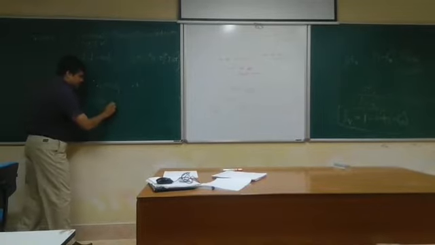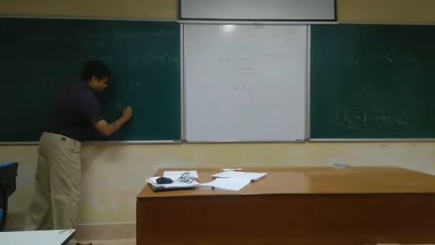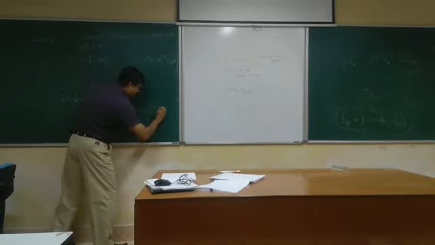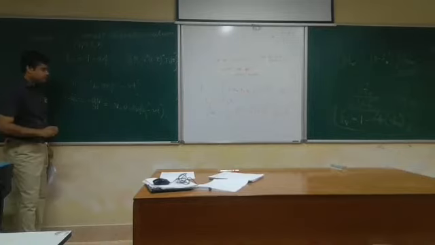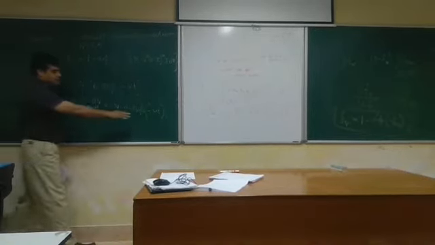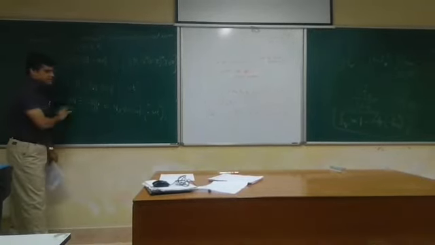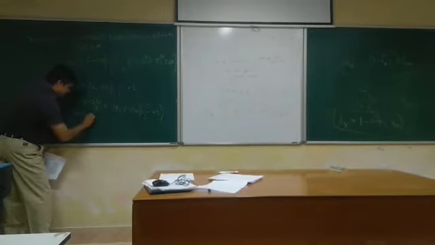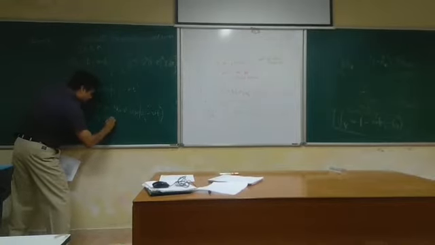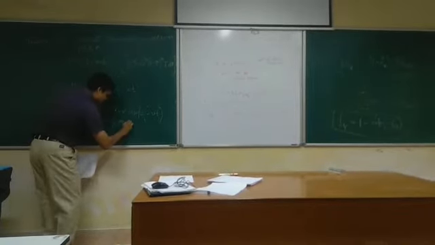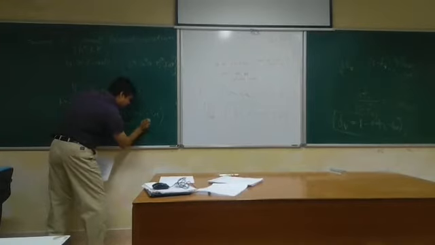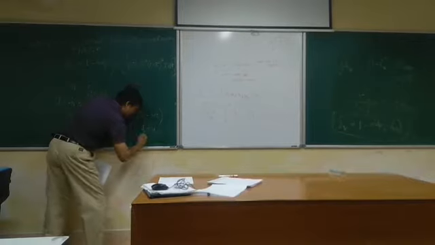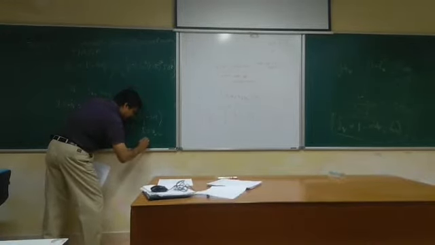What is that? N naught nu exponential minus nu t. If nu is very small, I is n naught nu, that is, nucleation rate is constant.